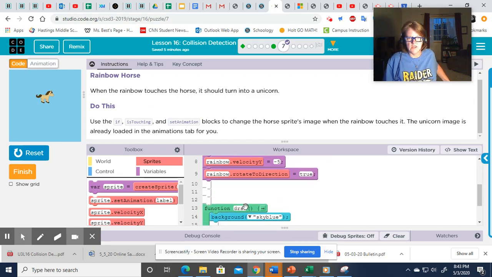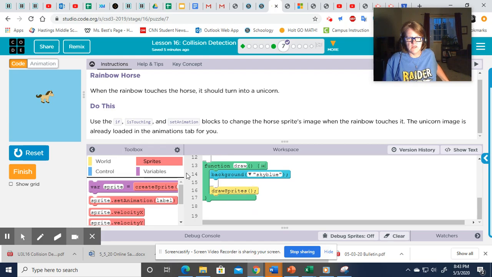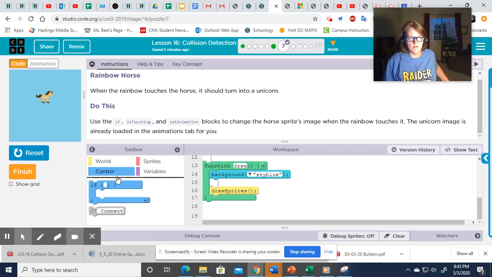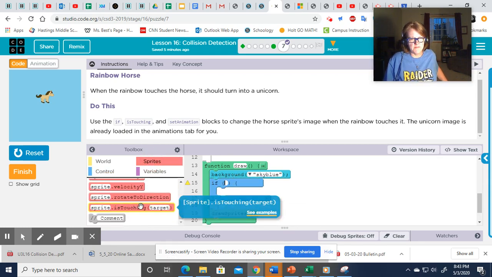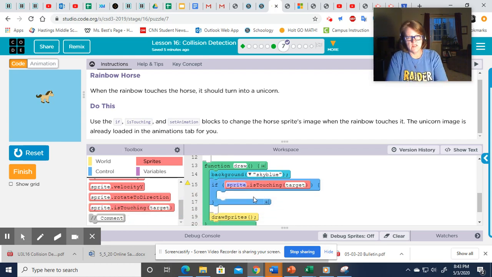All right, so down here inside the draw loop, that's where you want to put your if statements so that they run. Okay, we want is touching. Ta-da. And we want that when the rainbow is touching the horse.